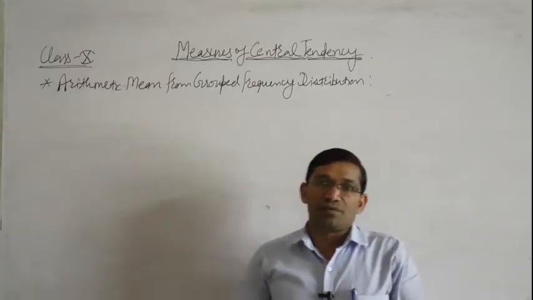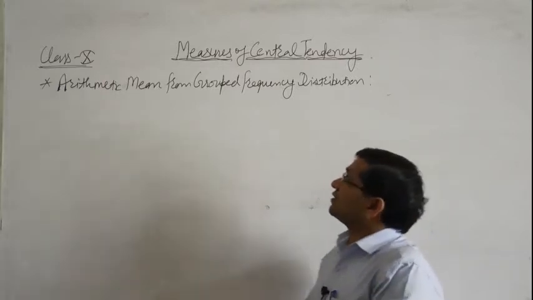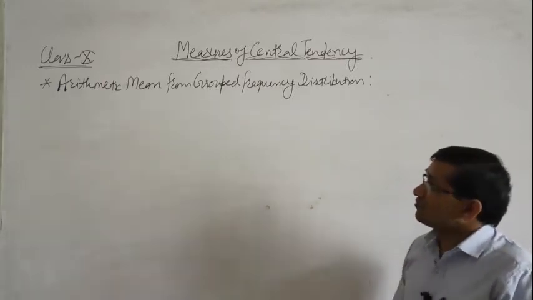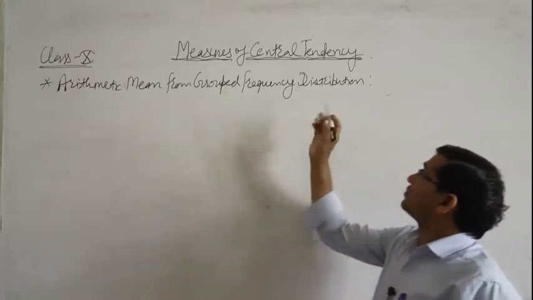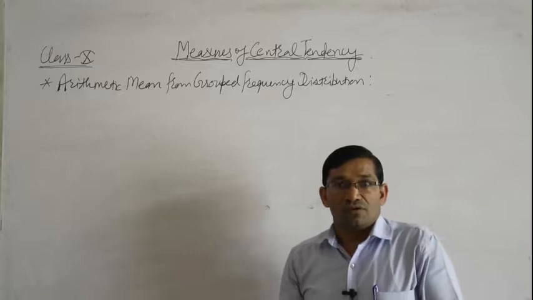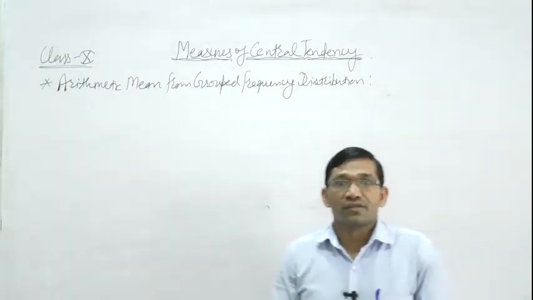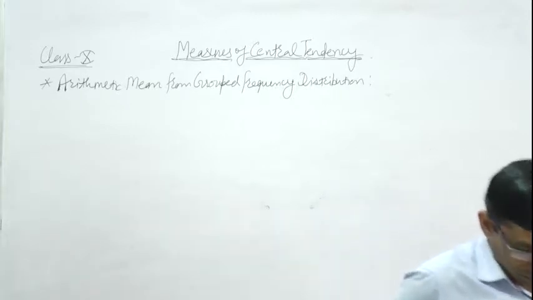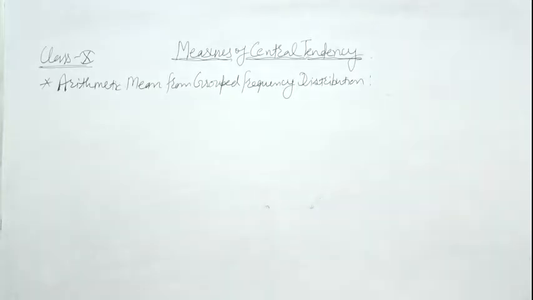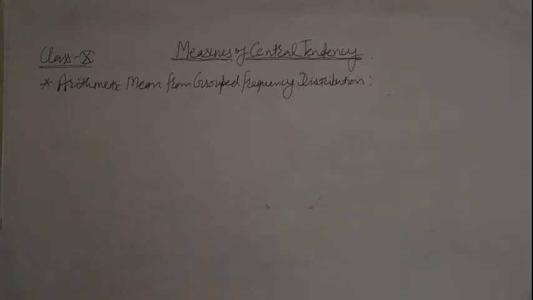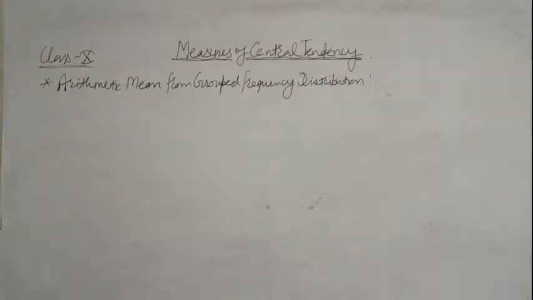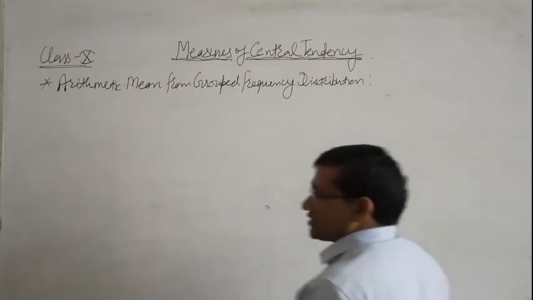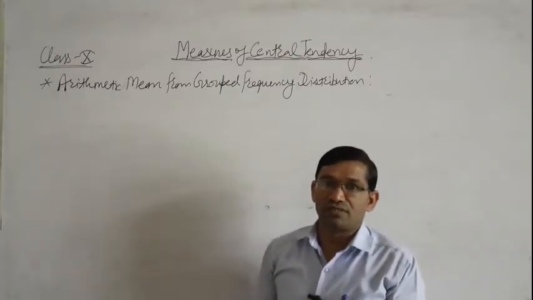Today we study the next topic of measures of central tendency, that is known as arithmetic mean from grouped frequency distribution. In previous classes we studied finding arithmetic mean when observations are given, and secondly when observations and their frequencies are both given.